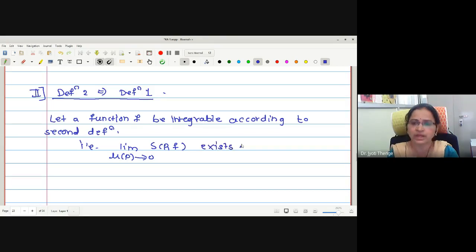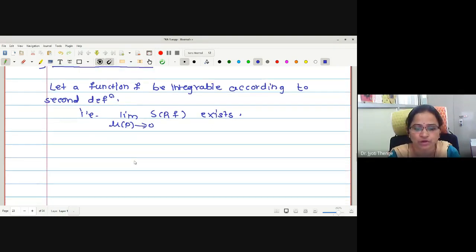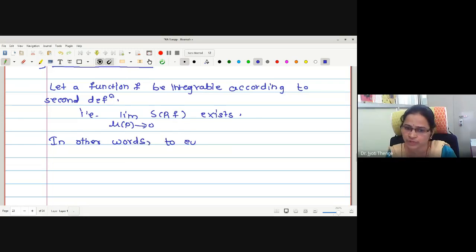And whenever this limit exists, it is equal to the area, the integration. Okay, let me write it in the epsilon-delta form. In other words, to every epsilon greater than 0, there exists delta greater than 0